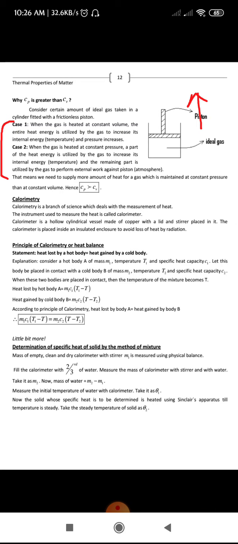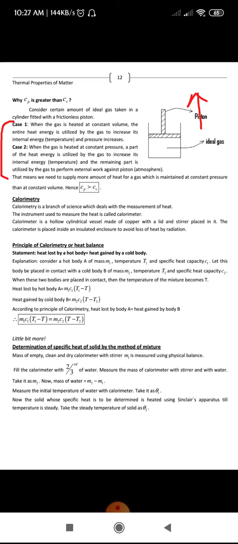Usually you have a wooden box, and inside that you place this calorimeter, which is made up of copper, and you close it with a lid made of wood. In the gap between the wooden box and the calorimeter, you place some material which is a bad conductor of heat, so that it prevents the loss of heat. This itself is what the calorimeter looks like.